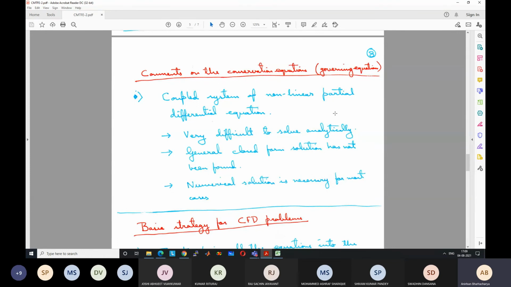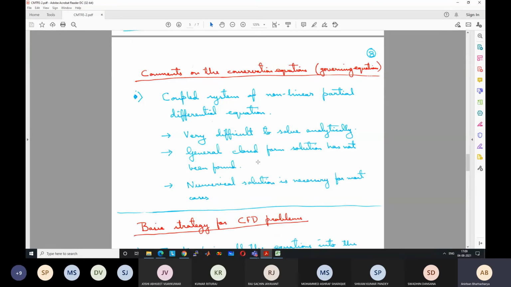When I say solving, I mean that a general closed form solution cannot be found. Obviously the equation can be solved numerically, but it cannot be solved by integrating and getting a closed form solution. Like, if the equation is only dT/dx equal to 0, I can solve it by integrating. So T will become equal to ax plus b, where a and b are constants.